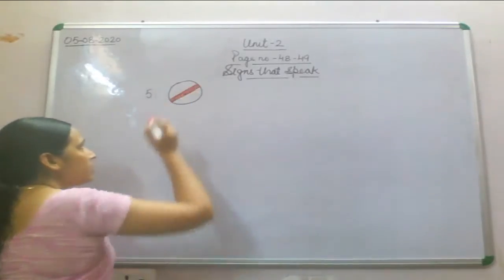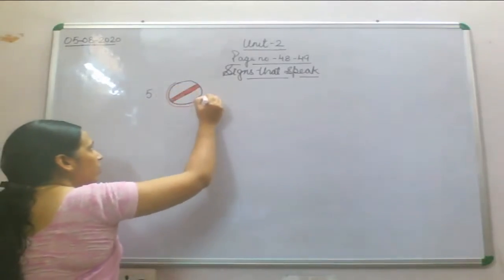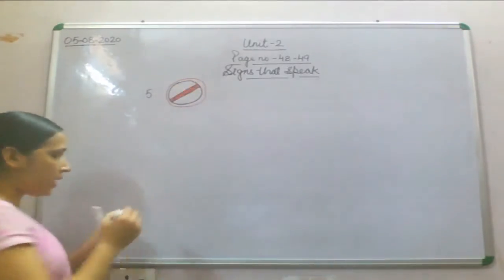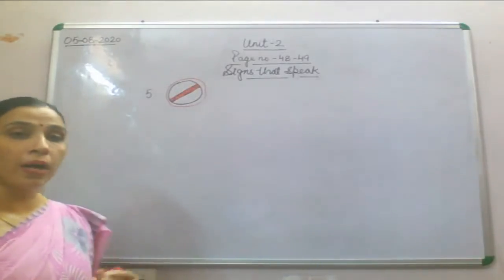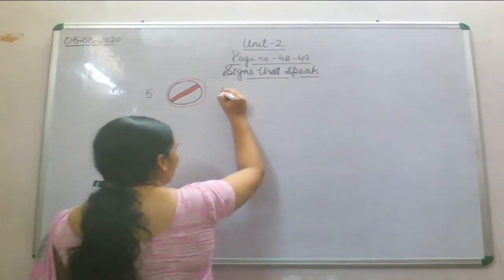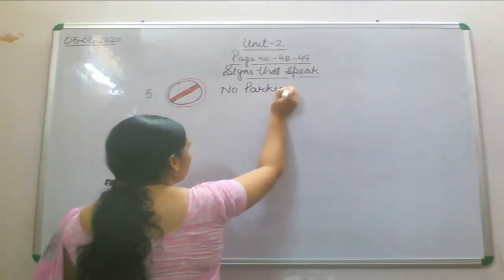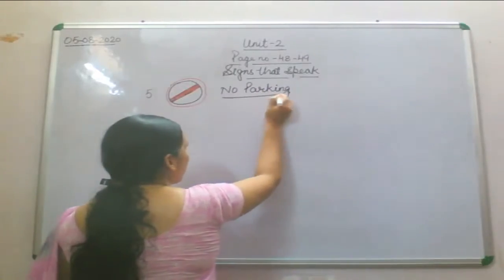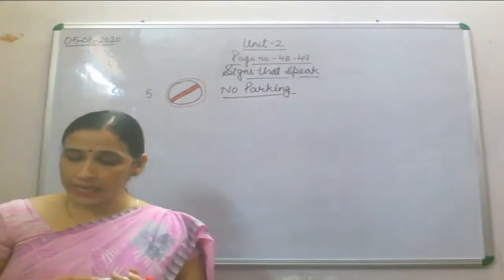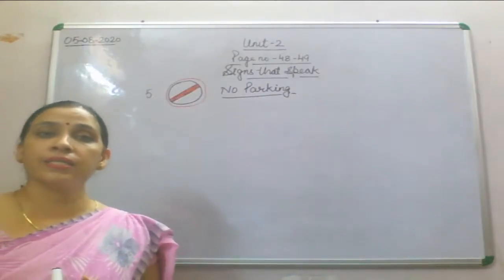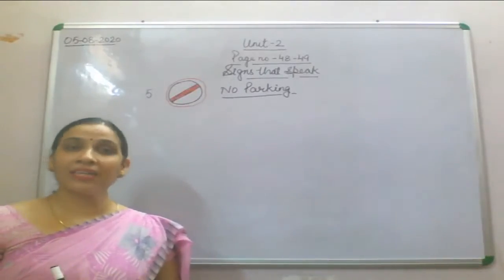Now this symbol stands for no parking area. This symbol stands for no parking area. No parking means that in this area parking is not allowed.